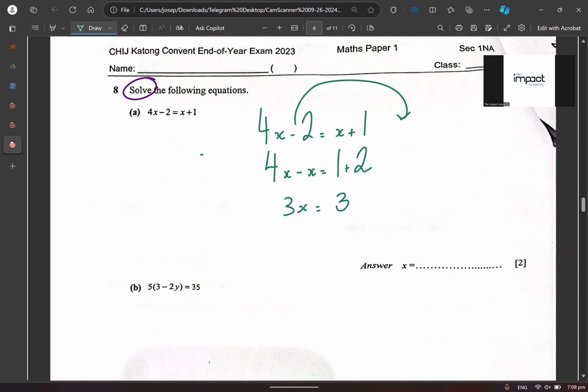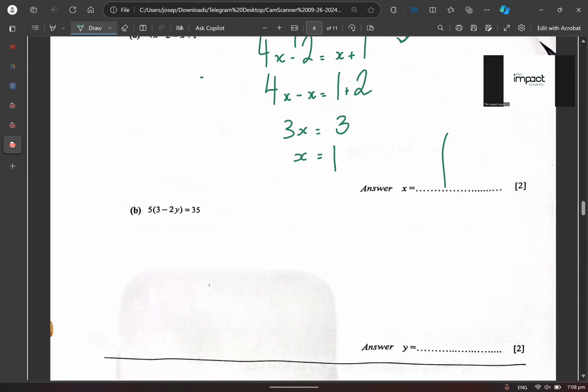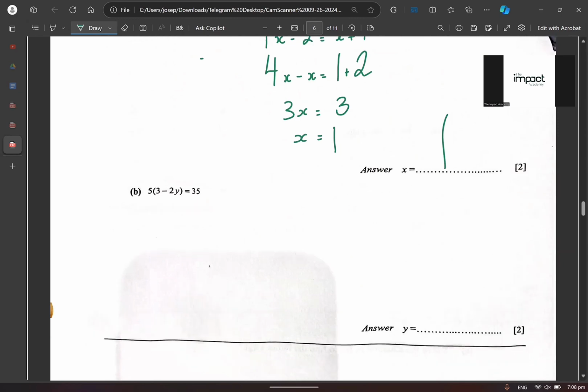Very good. What is the question asking you to find? X. True? Question says x. The moment they say solve, right, means I want the value of x. Am I making sense? So x is actually equals to 1. Make sense? Next one. Next part.